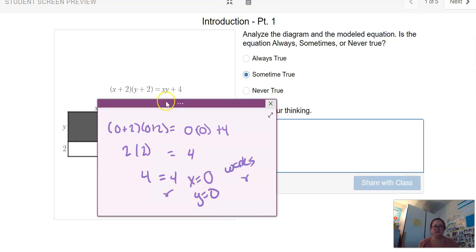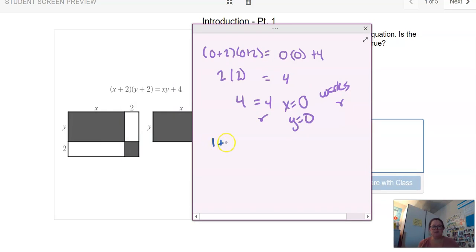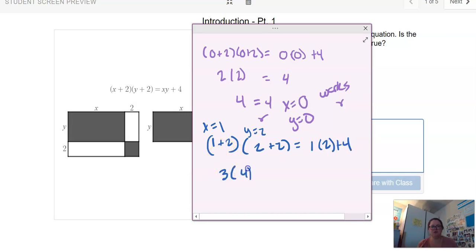On the other hand, if I put in a different number, let's use a different number for x and for y, because x and y could be the same number, but x and y could also be different numbers. So if I put 1 for x, and let's say I put 2 for y, then I'd have 1 plus 2, which would give me 3, and here I would have 3 times 4, which is 12.